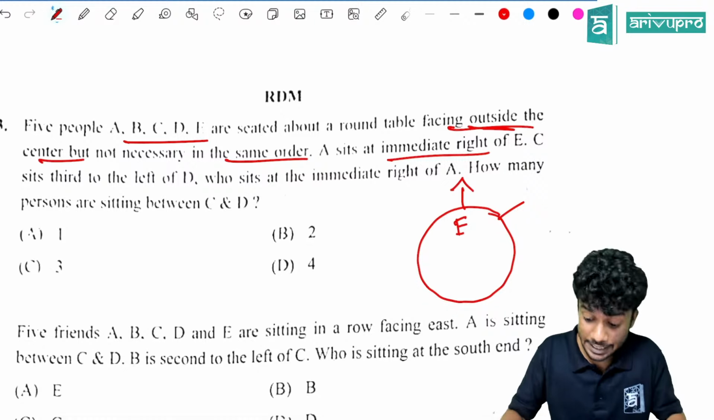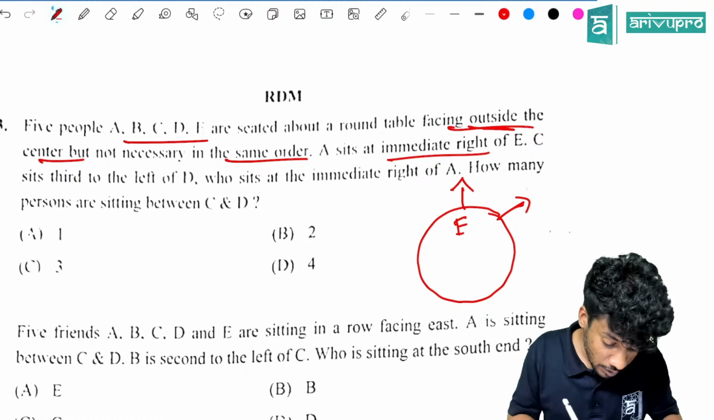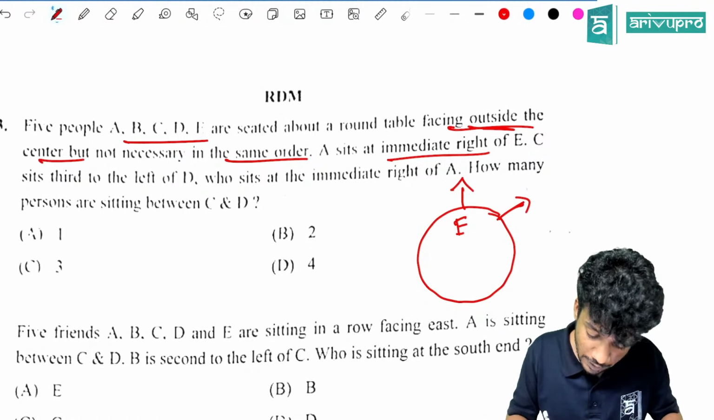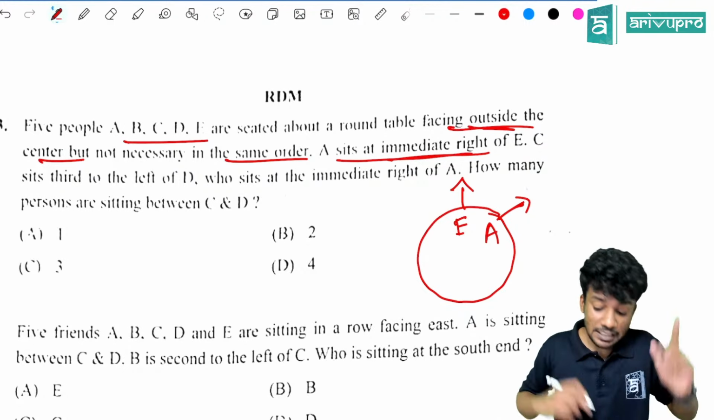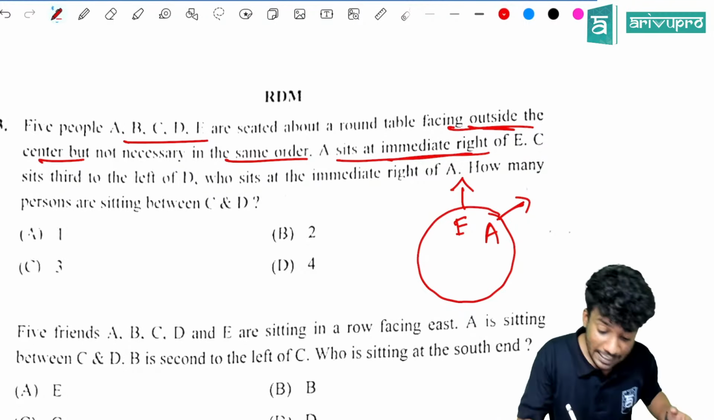If E is sitting here, where will be the position of A? A sits immediate right of E, so A will be over here. C is third to the left of D, but do we know anything regarding D? So let it be there. D, who? Very important: whenever something is mentioned as D comma who, that means we are talking about D alone here. D sits at immediate right of A. So D is sitting over here.